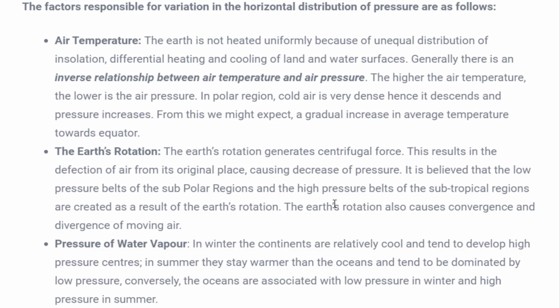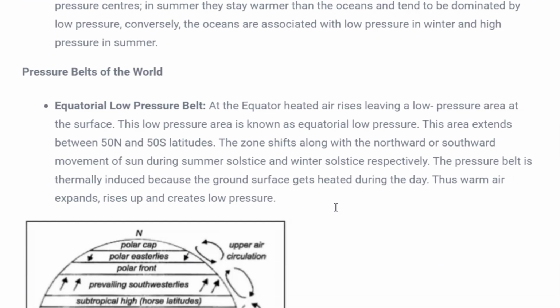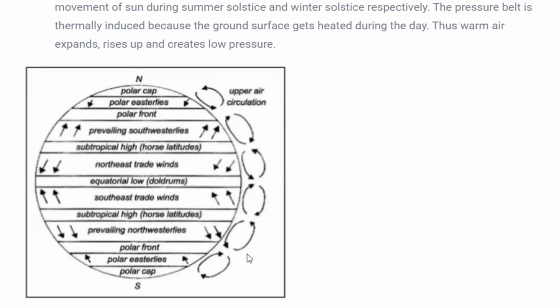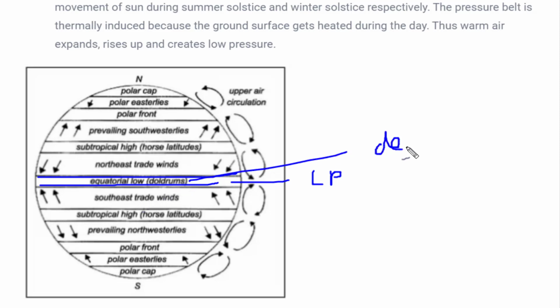Now what we are going to learn next is the pressure belts of the world. There are several pressure belts. What are those pressure belts? We'll see through diagrams what happens and how it functions. As you can see in the diagram, there are several pressure belts, and how these pressure belts are denoted by several names we'll see over here. At the equator, it is termed the equatorial low pressure belt. So at the equator the pressure would be low, that's why it is called the equatorial low pressure belt. And another name for this equatorial low pressure belt is doldrums. This is the other name which you need to remember. An exam might ask by giving reference with another name like doldrums.